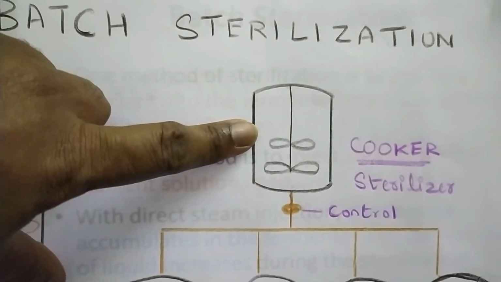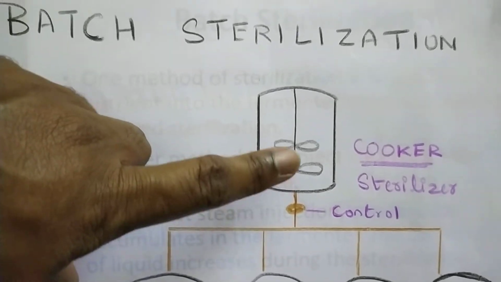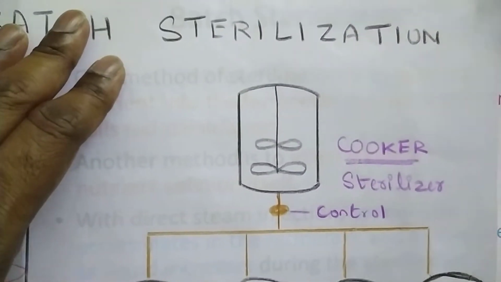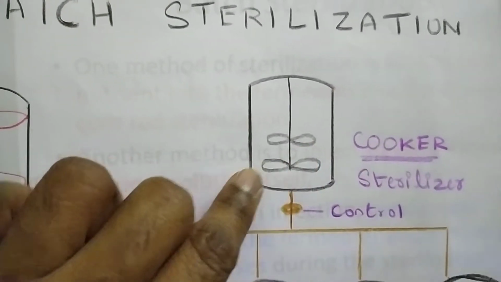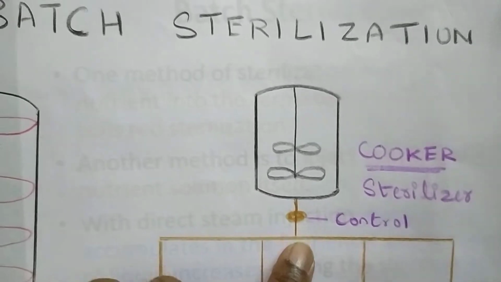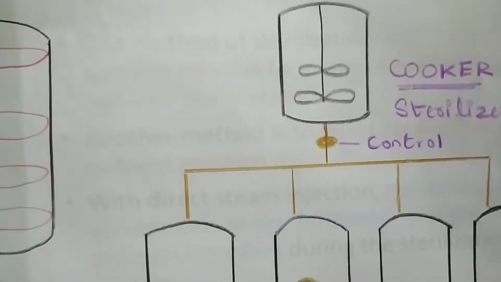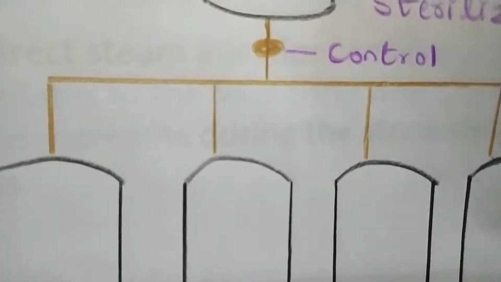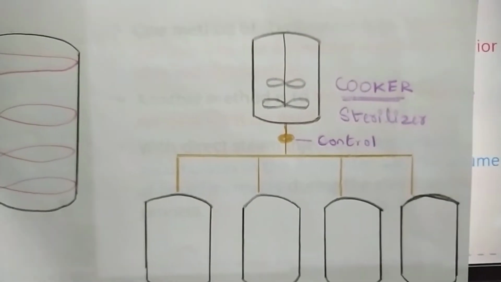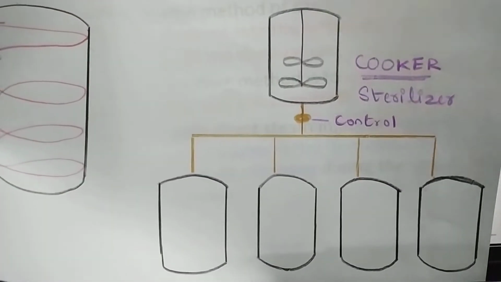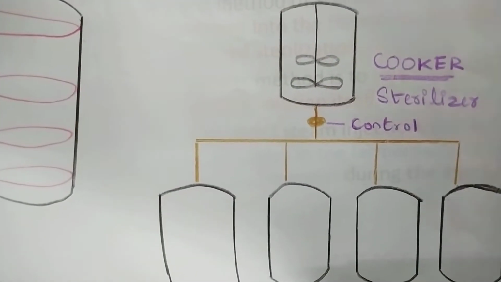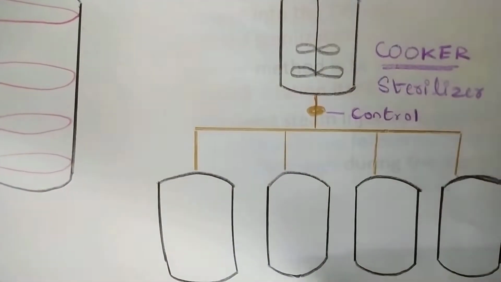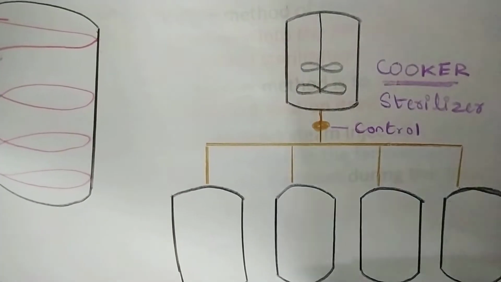There's a sterilizer cooker, right? There's a control valve, and these are the agitators, just like a bioreactor, but it's a cooker sterilizer in which the concentrated media is sterilized, then passes through the control valve, and is later allowed into the bioreactor. So now you can see the full picture. After the concentrated media enters the bioreactor, you dilute the media with sterilized water.